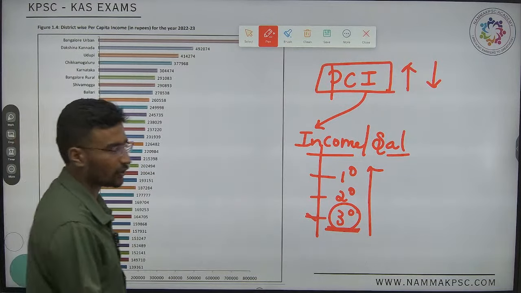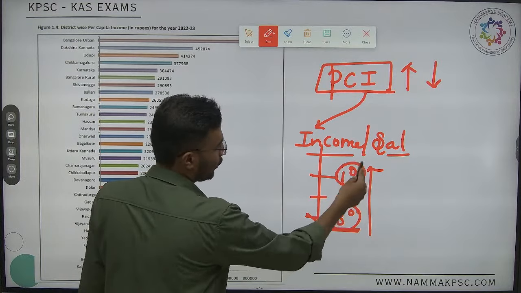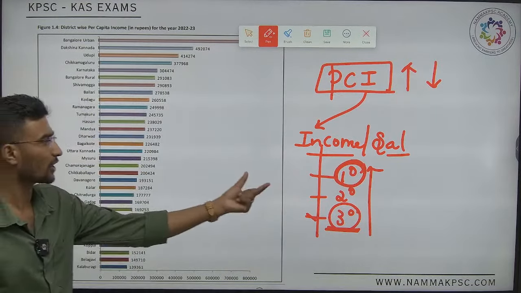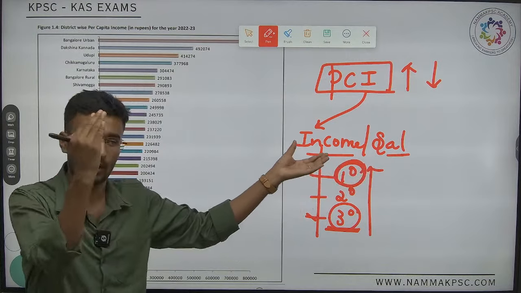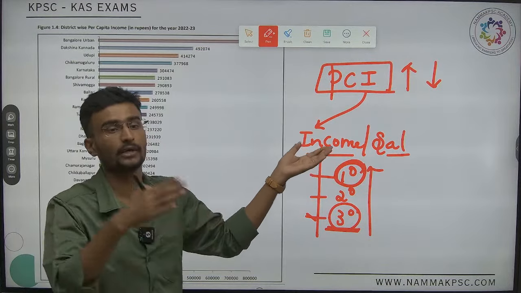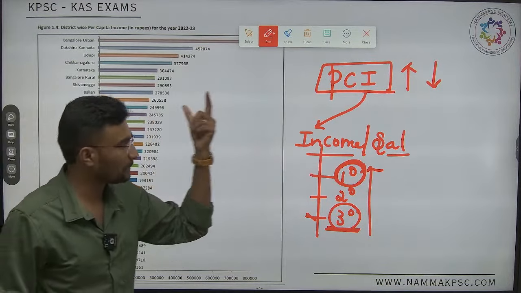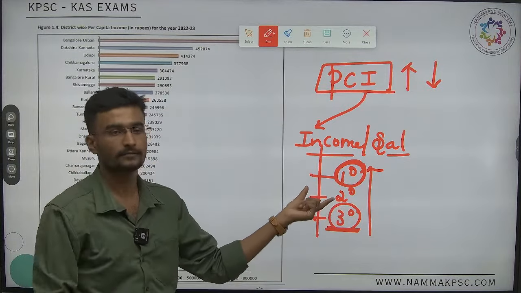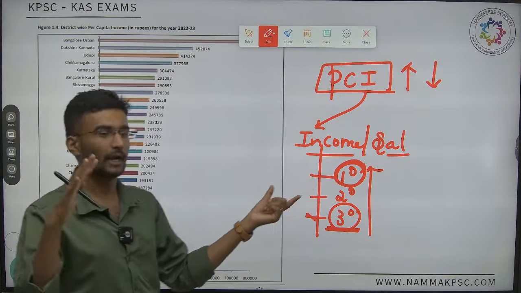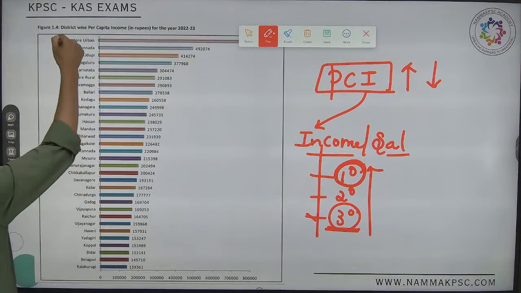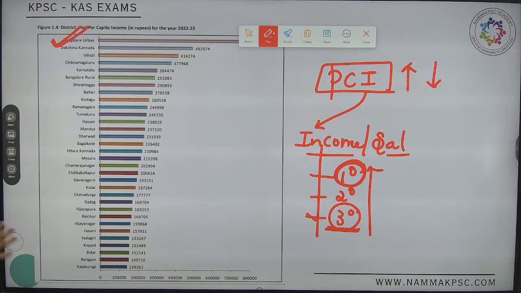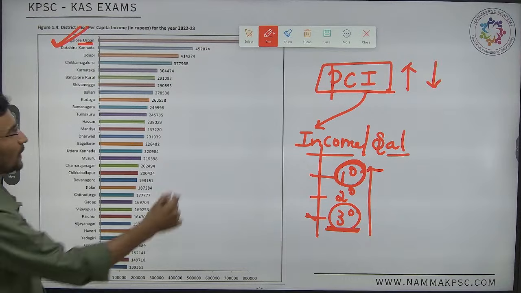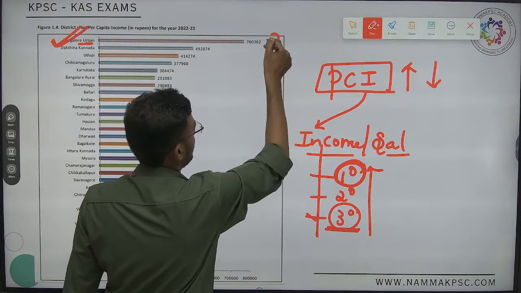Districts which focus on primary sectors have lower income. I'll show you the data also: which is the topmost and which is the lowest, we'll discuss based on districts as well. With respect to per capita income, easily you can see which district is ranked first. It must be the capital. Yes or no? It is Bengaluru Urban, not rural. Bengaluru Urban has been ranked the highest, at the first rank.